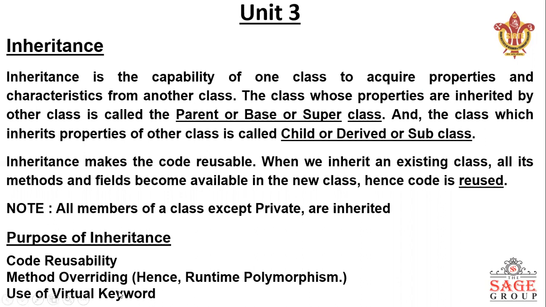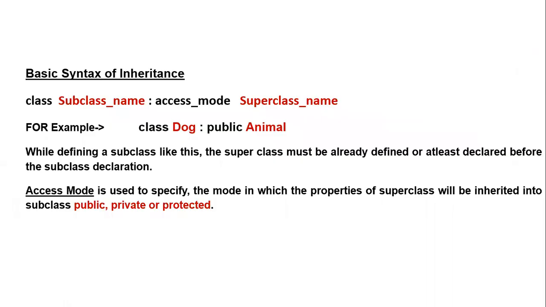And the virtual keyword is used when we are inheriting a grandparent class function into the grandchild class. We will see how. Normally, we use inheritance for these three purposes.